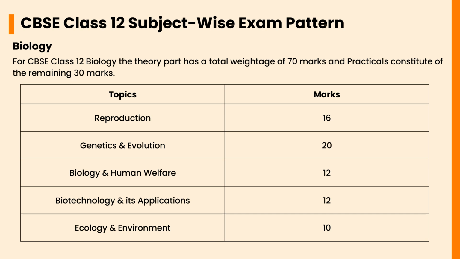Genetics and evolution carry a weightage of 20 marks. Biology and human welfare carry a weightage of 12 marks. Biotechnology and its applications carry a weightage of 12 marks. Ecology and environment will carry a weightage of 10 marks.